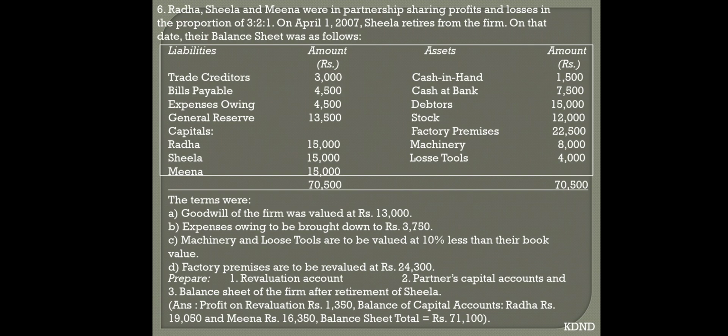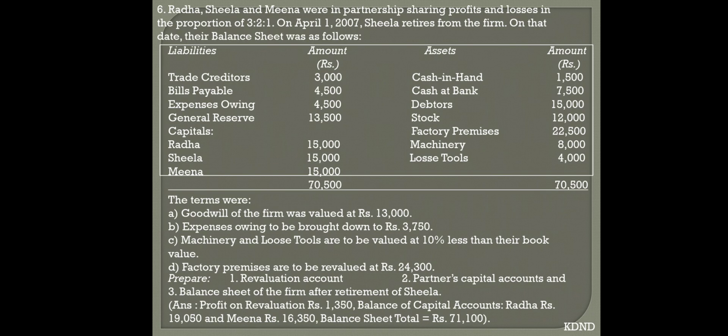Now adjustment. Expenses owing to be brought down to 3750. The expenses in the firm shows 4500. Now it has been reduced to 3750. So it is a benefit for the firm. So come to your revaluation account, credit side by expenses, and take out the difference of that. 4500 minus 3750, that gives you 750.